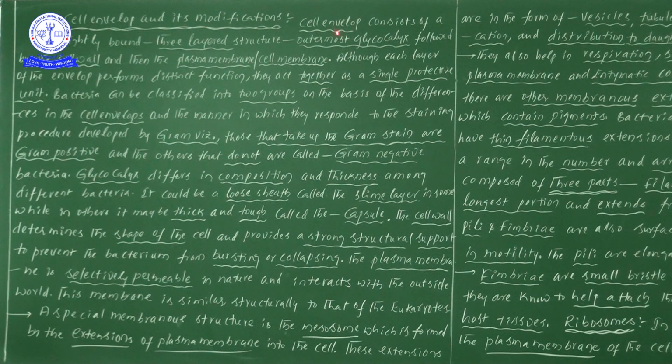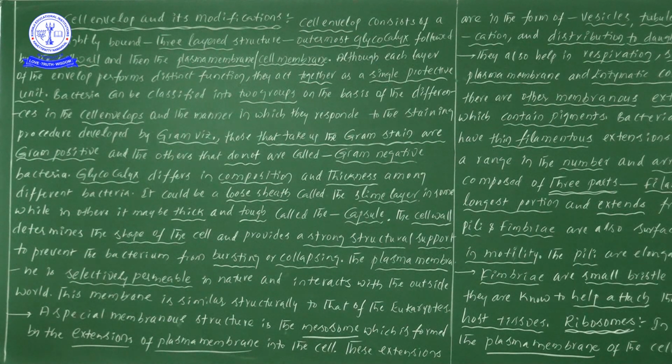Now listen carefully. Cell envelope consists of a tightly bound 3 layered structure. So what are those? The outermost protecting layer is the glycocalyx, followed by the cell wall and then the plasma membrane or cell membrane. So how many layers are there in the cell envelope? 3 layers are there.